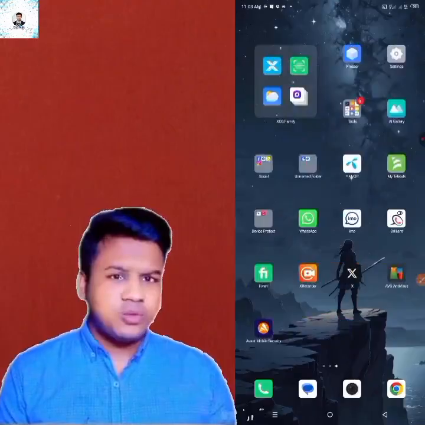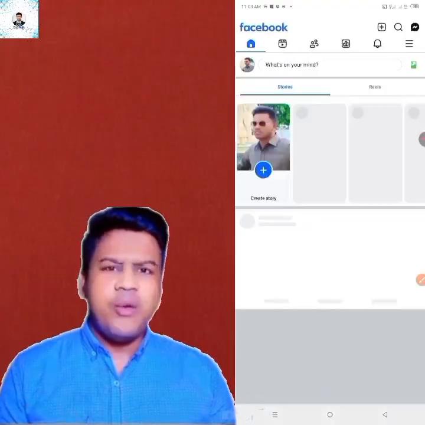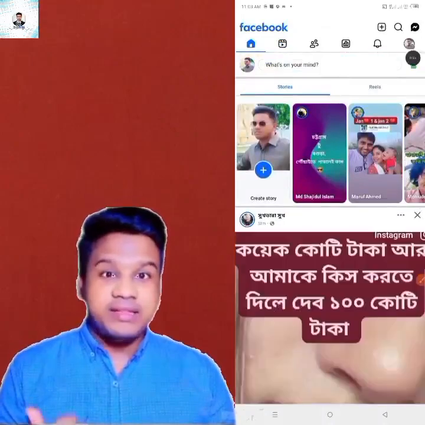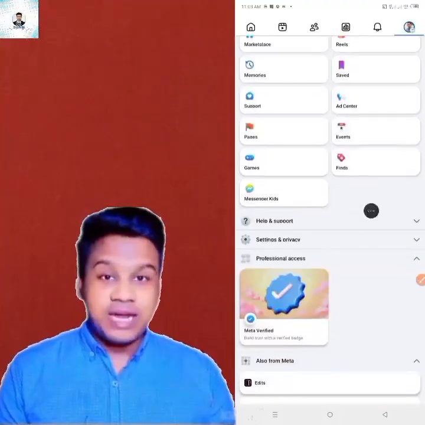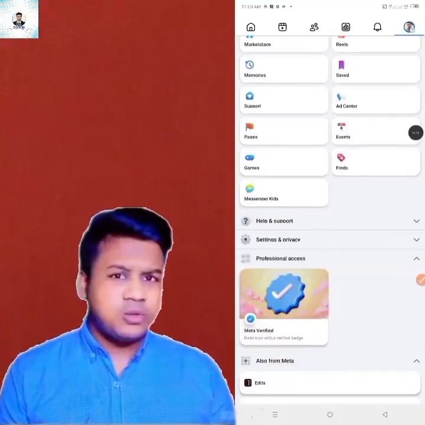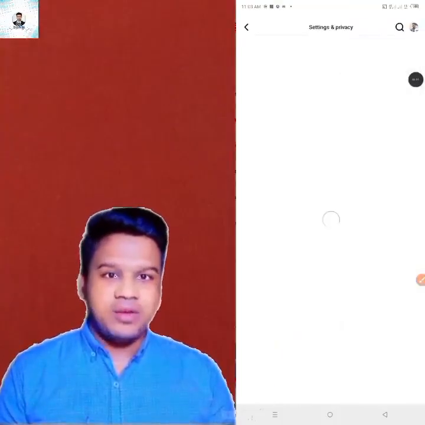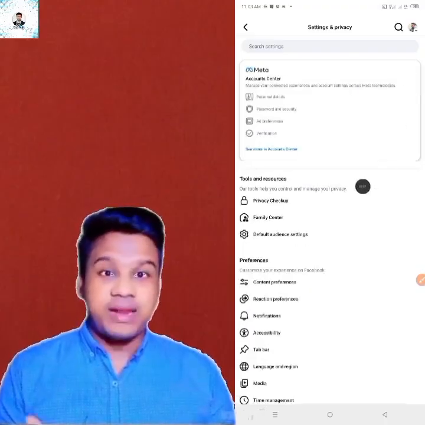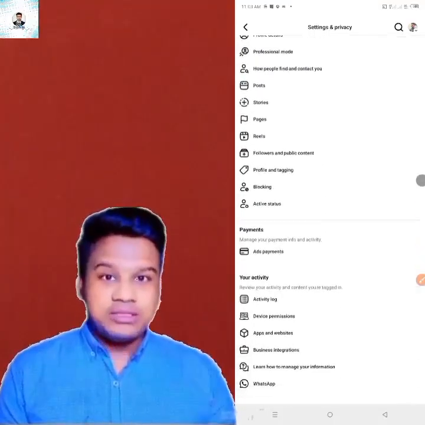For this, first you have to open your Facebook app. Then click on the profile icon that you see on the top right, like the three dot icon. Then when you scroll down, you will find the option called Settings and privacy. Click there. After that you will click on Settings. After that you will find the first option here. Now you will scroll down. After coming down, you will find the option called Device permissions. Click there.